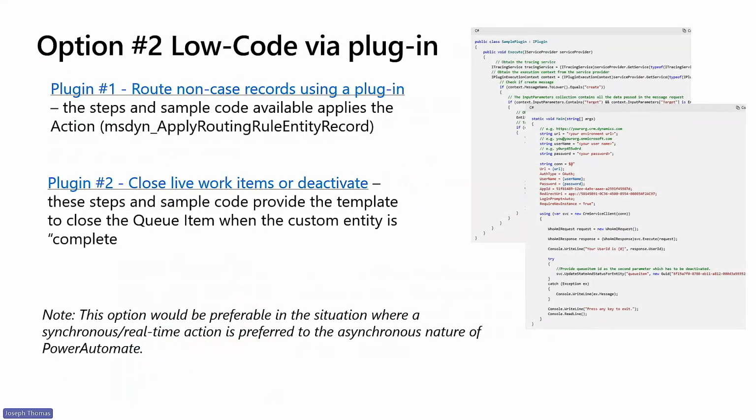So option number two is our low-code option via plugin. For the low-code option, everything we talked about in the no-code option is relevant. Your triggers and completion definitions must be defined and incorporated into your plugins. The only difference here is that you can leverage the example C# code to build a plugin to invoke that apply routing rule entity record function, as well as the completion of the queue item record at the end of your process. We provide this option as we've realized that some business processes might dictate a more real-time requirement, and as such, the asynchronous nature of Power Automate could disrupt the desired business processes. There are links in the presentation to the sample code plugin.